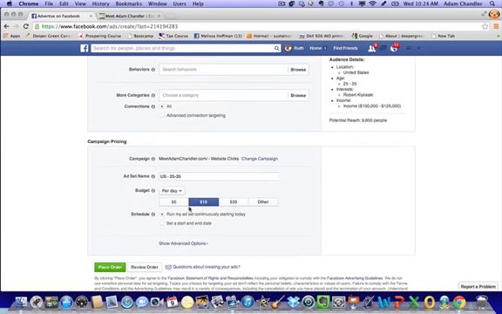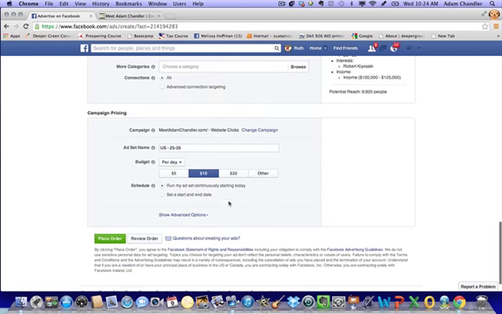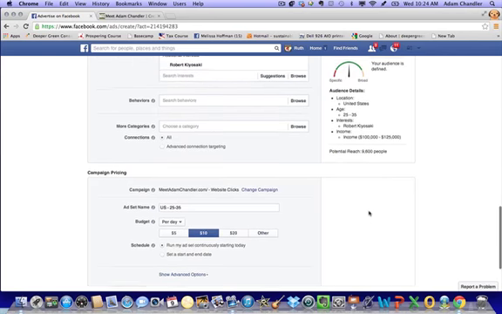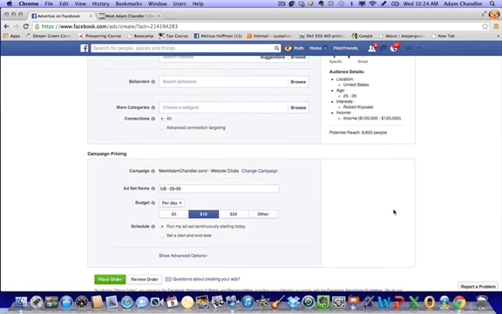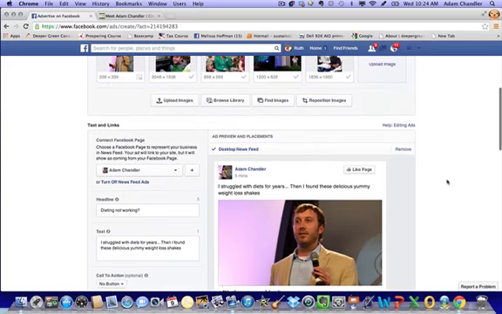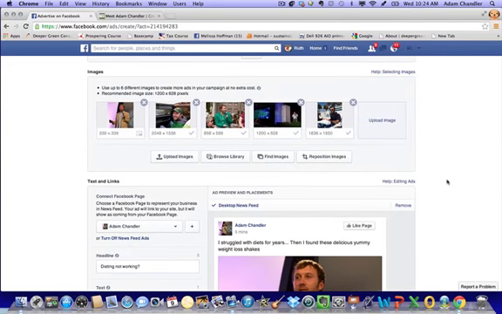And then the last part that we would do is I would just say run my ads continuously starting today, and then I'll say a $10 daily budget. And that's it. I'm going to let Facebook take care of the bidding, so they're going to tell me what I'm going to be paying for my ads. Some of your ads you might be paying 50 cents, 60 cents a click, because remember they're going to split test these images against each other. And then some of them you're going to be paying 20 or 30 cents a click.